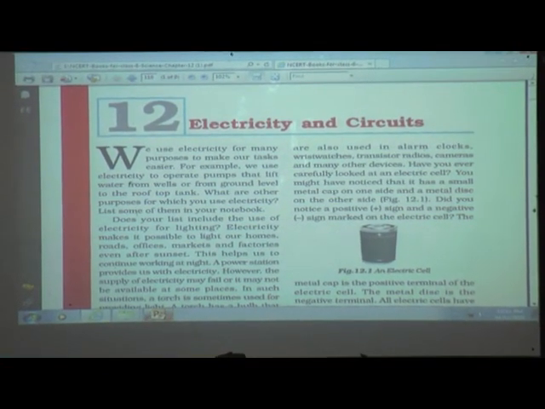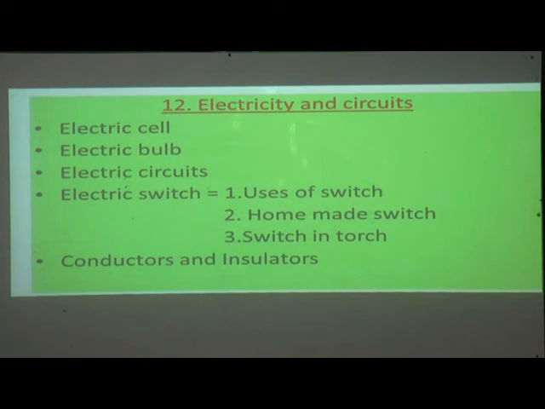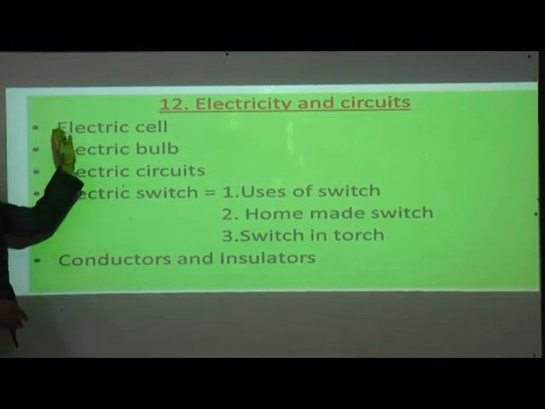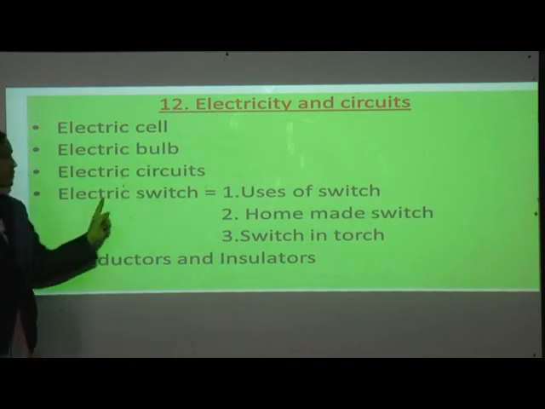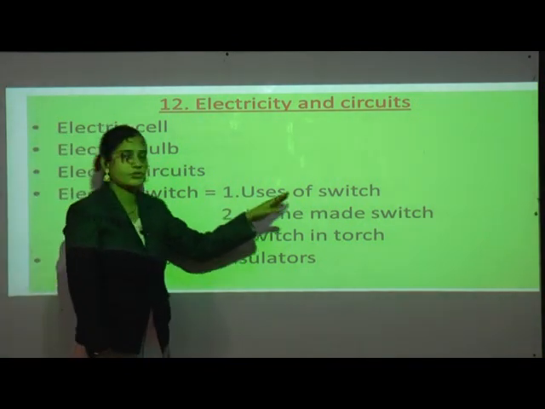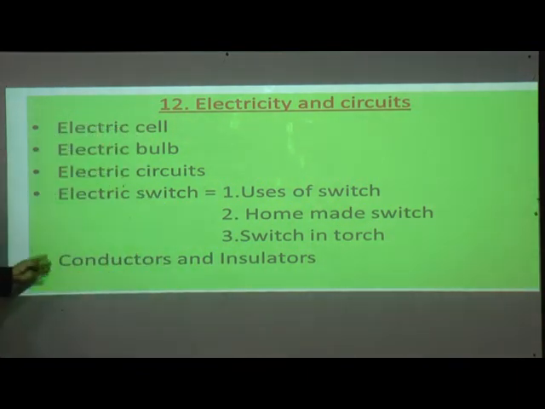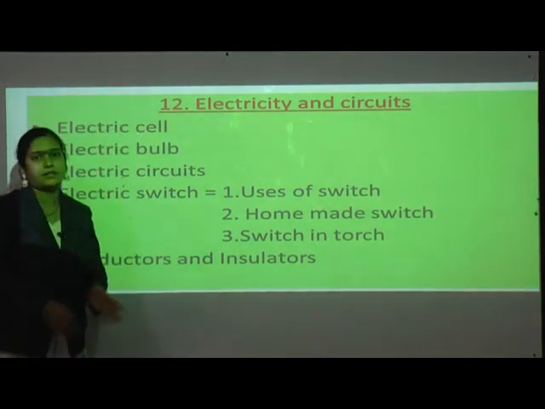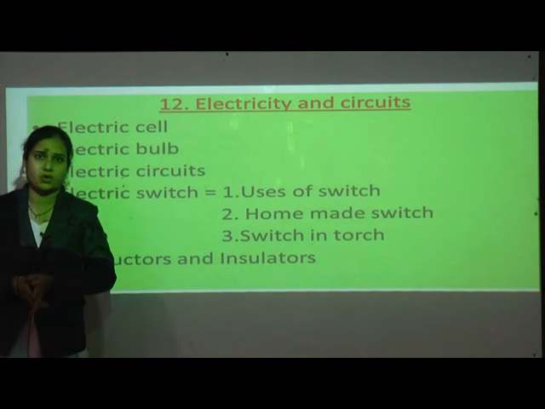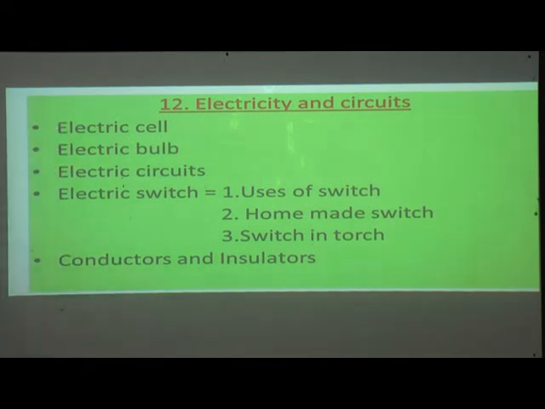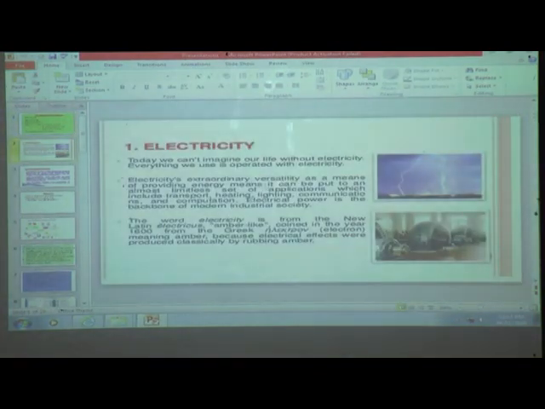So in this lesson we are going to learn about what is electricity, electric cell, electric bulb, electric circuits, electric switch, in that also uses of switch, homemade switch, switch in torch, and at last what are the conductors and insulators. Okay, so all these points we are going to learn in this topic. First of all, we'll see what is electricity, and what are the uses of electricity.